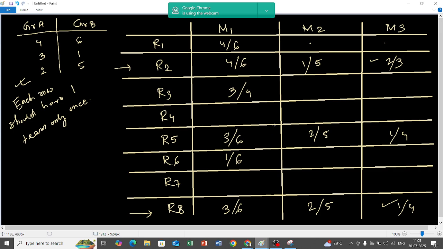Now let us fill the other data. It is given that R4 and R7 are also the same, but we need to find that out. So let us first target those rows which are maximally filled up. That means R1 is filled up, R3 is maximally filled up, and R6 is maximally filled up. I can see that there is 1 data present over here.